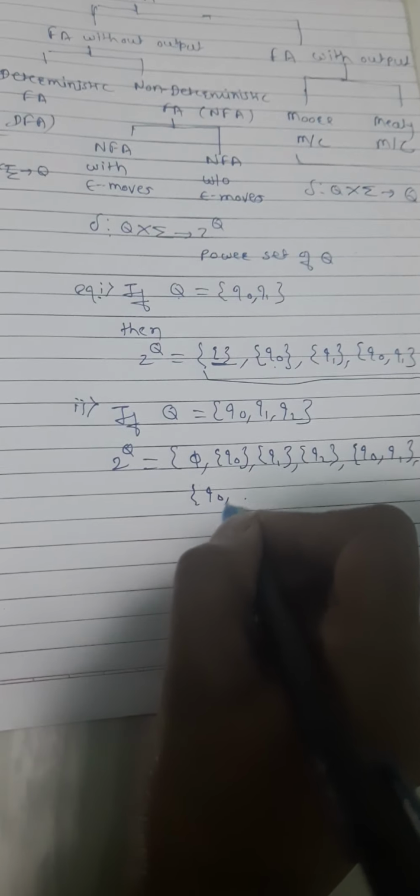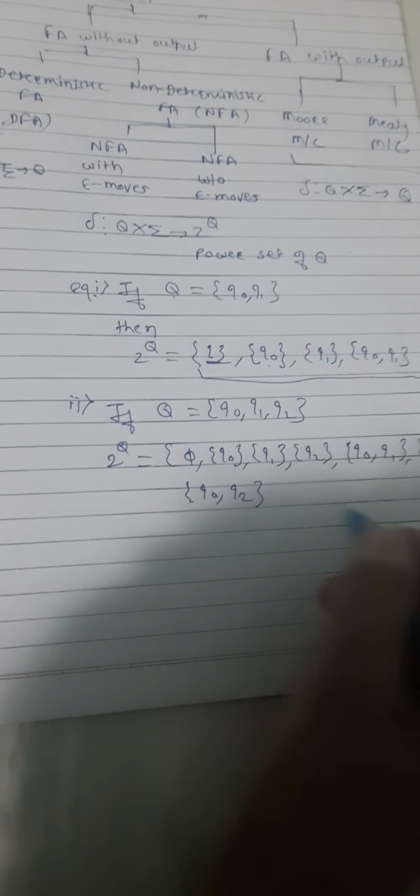Then the single-state subsets {q0}, {q1}, {q2}. Then the two-member subsets: {q0, q1}, {q1, q2}, {q0, q2}.